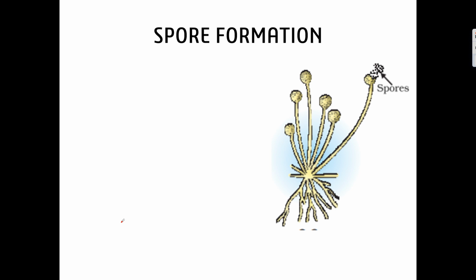Spores are the structures which can survive under unfavorable conditions. And when they come in contact with favorable conditions, that means the nutrients or the suitable environment, they grow into a new organism.